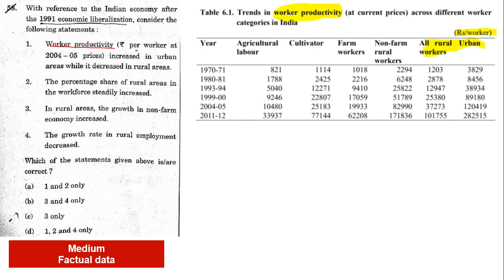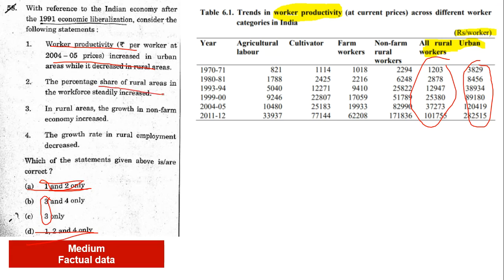So worker productivity per worker increased in urban areas while it decreased in rural areas. If you see here, in both rural and urban, the rupees per worker has increased over time. Okay, it cannot be like some wages going on decreasing. So you could have eliminated that also, but that is how statement 1 is wrong, and so these two options will go away. Okay, 1, 2 will go away, and 1, 2, 4 will go away. That means automatically statement 2 is also going away, because now 3 becomes true also. So this much hint UPSC gives you by eliminating one statement.